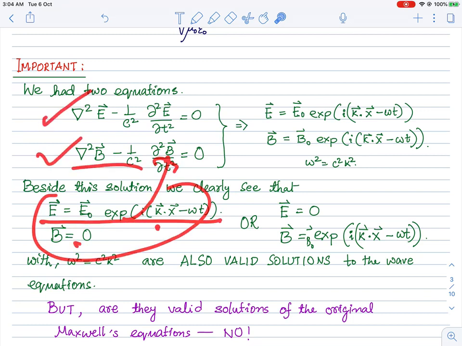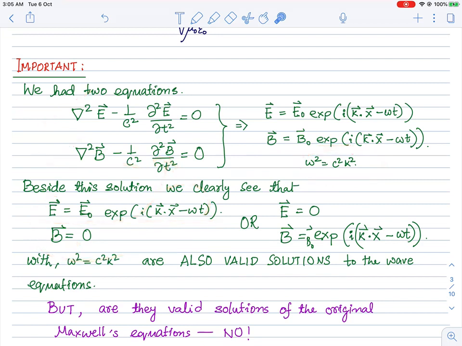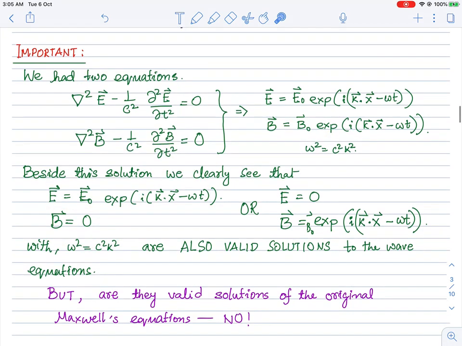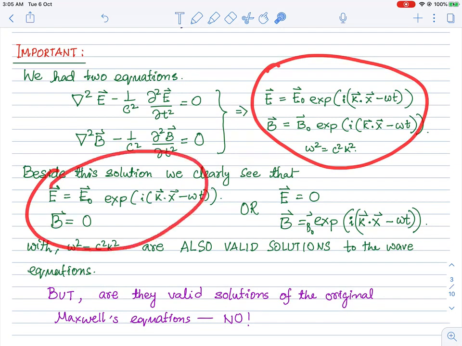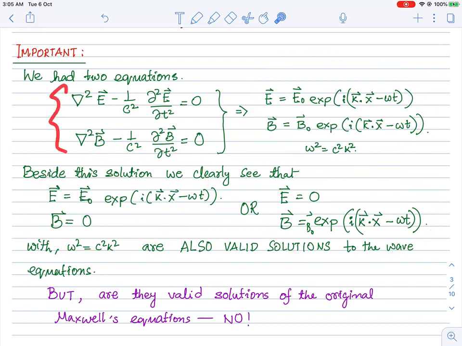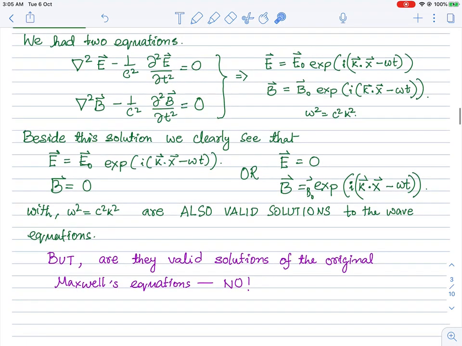If we take both these expressions and plug them back in here, if B is 0, of course this equation is satisfied, and if E is of this form, then this equation is satisfied, provided k and omega are related through this relation. So you might think that there is a class of solution which is like this, plus a class of solution which is like this, plus another class like this, and there are three classes of solution to this separated equation. But it turns out that this one and this one are not valid solutions of Maxwell's equations,